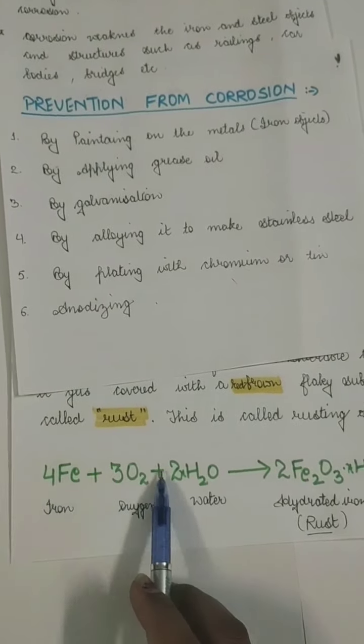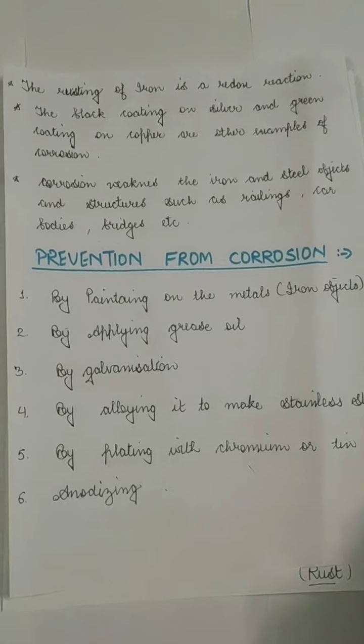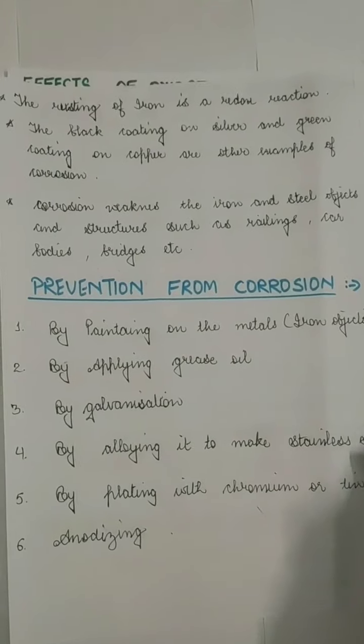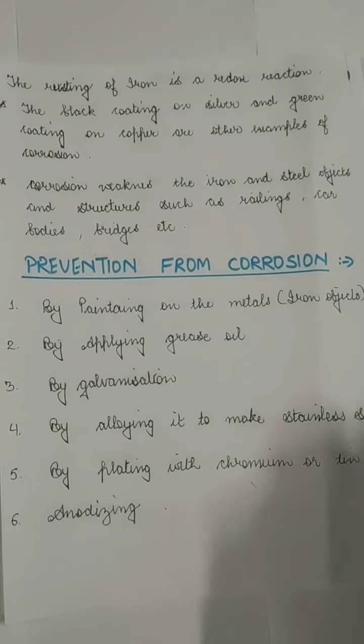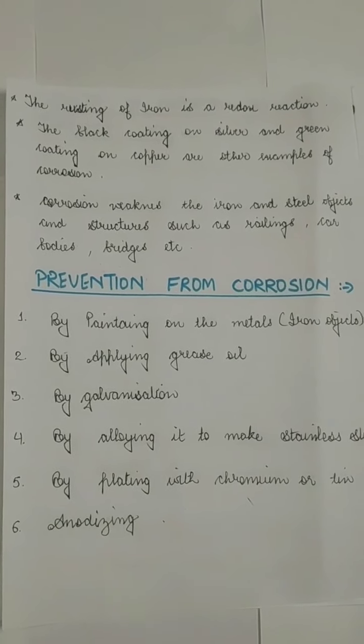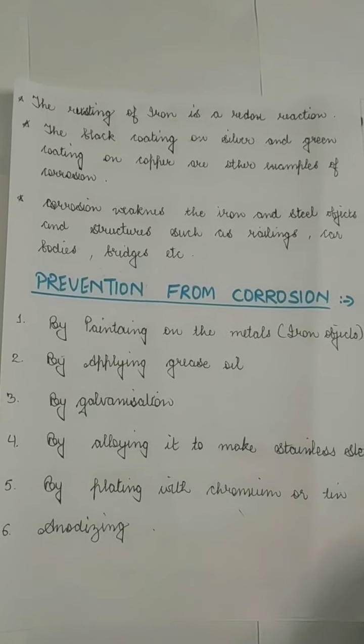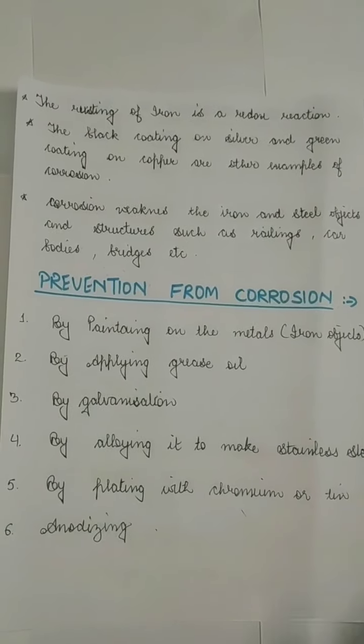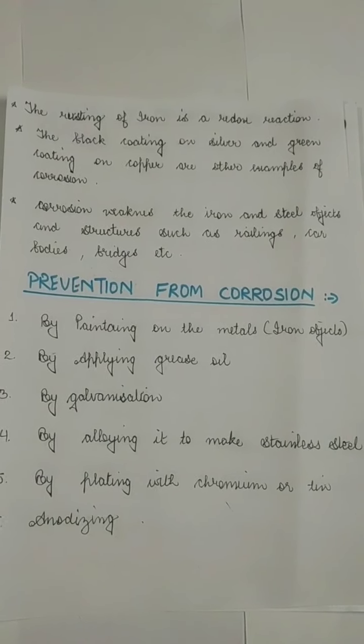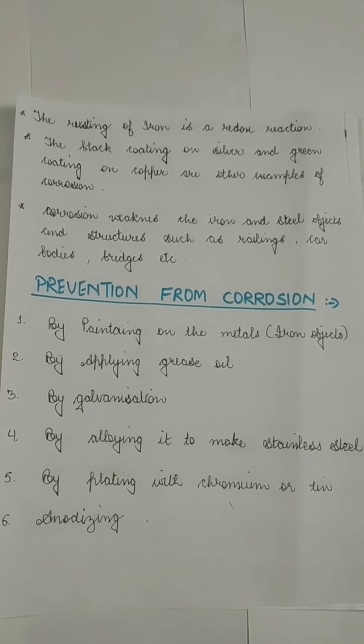So, the black coating on silver and green coating on copper. You would have seen that gold jewelry is very common, and people like to wear gold jewelry because it is very shiny and does not lose its luster, because it does not oxidize. But silver jewelry sometimes gets black because of corrosion, due to continuous exposure to oxygen and water. It corrodes over a shorter period of time. And also, when you store water in copper vessels, the inner portion of the vessel becomes green in color.